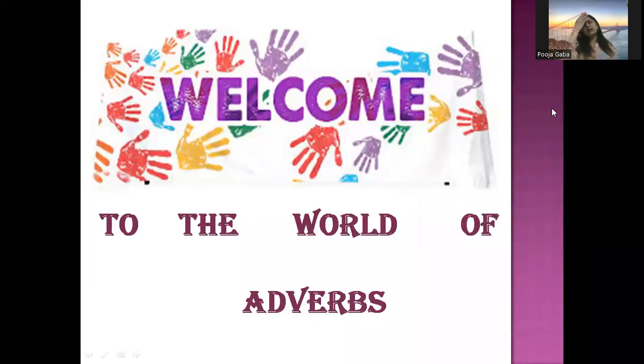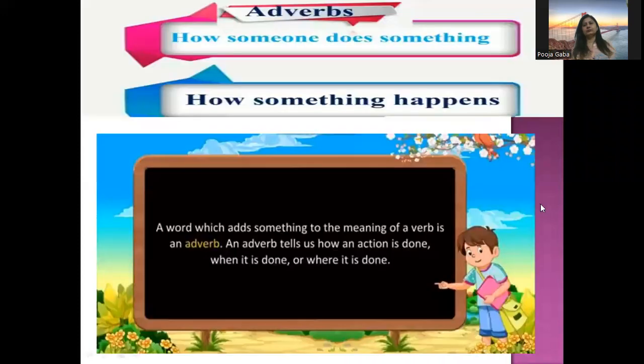Let us understand what are adverbs. An adverb tells us how someone does something or how something happens. So adverb basically tells us something about the verb. Now see the definition. A word which adds something to the meaning of a verb is an adverb.